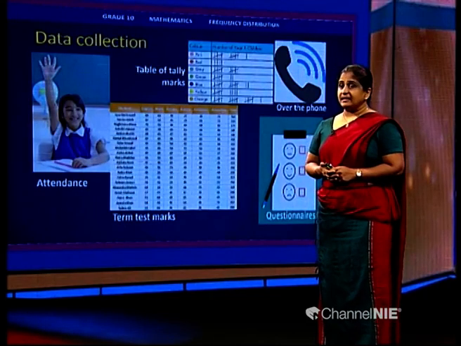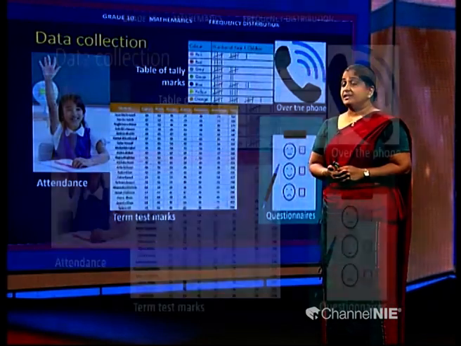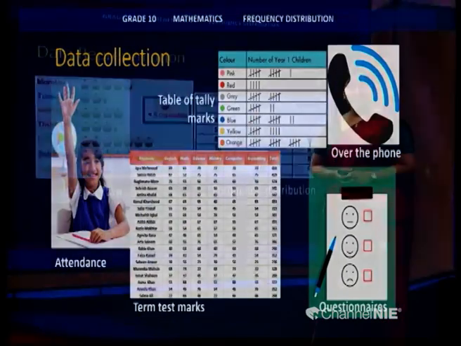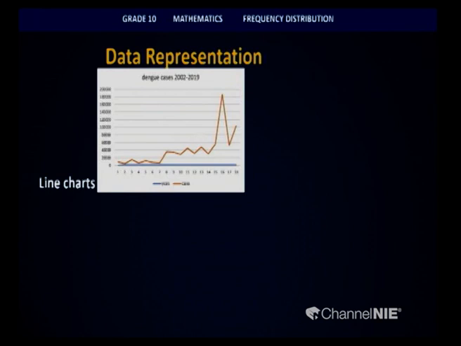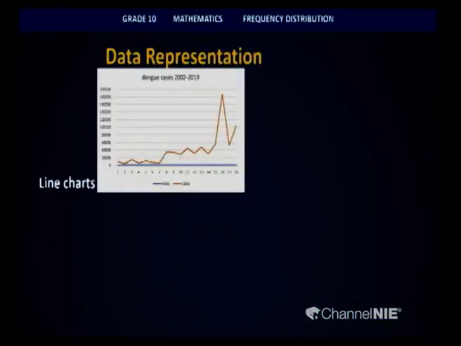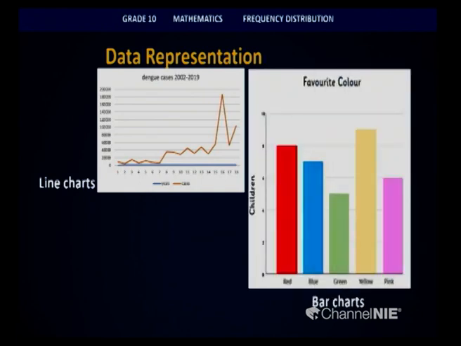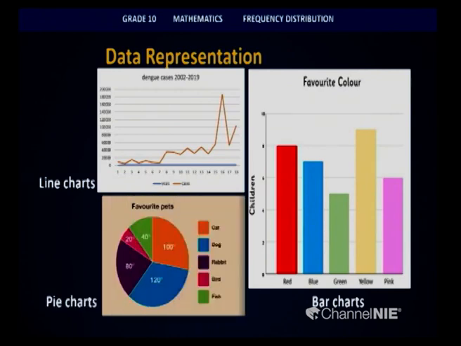So, this collected data needs to be represented properly for us to get an idea out of it. Let us look at some more methods of representing data. I hope you all can remember the collected data was represented using line charts. This example gives you a set of data collected on dengue cases from year 2002 to 2019. By looking at this, we can easily identify that there is a rise in the year 2016. Next, we used bar charts to represent data, and also we used pie charts in representing data in grade 10.